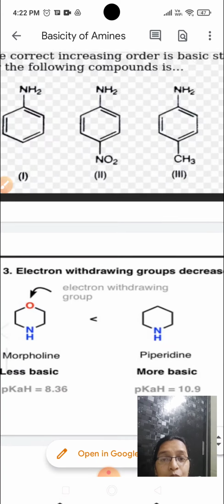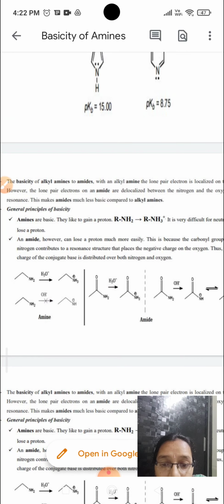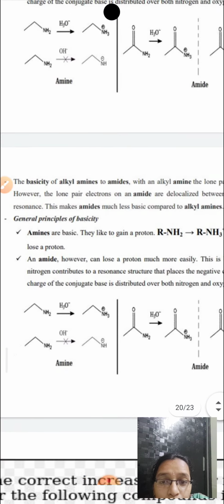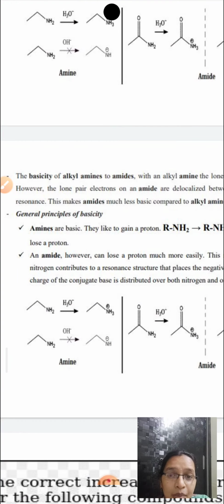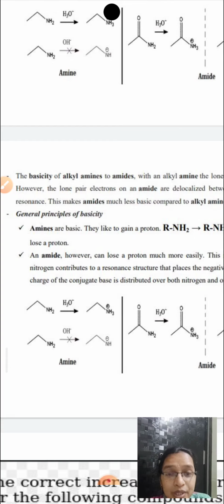Okay, and one more example we will see here, amines and amides. Okay, if you consider amines and amides, amines are RNH2 and amides are RCONH2. Amines are always more basic than amides. Yes, I repeat, amines are always more basic than amides, because in the case of amines, nitrogen is directly attached to the alkyl groups, right?